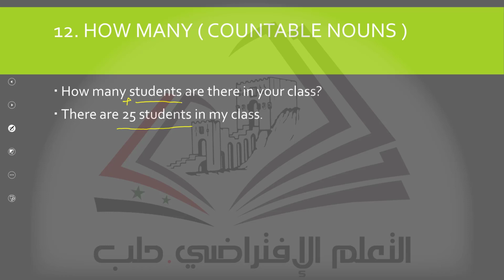This is a very important note. How many students are there in your class? There are 25 students in my class. So when we have an underlined number, we should ask with how many, but immediately mention the noun that you are going to ask about. How many students?